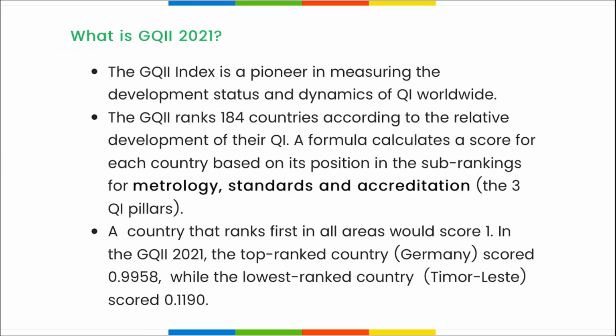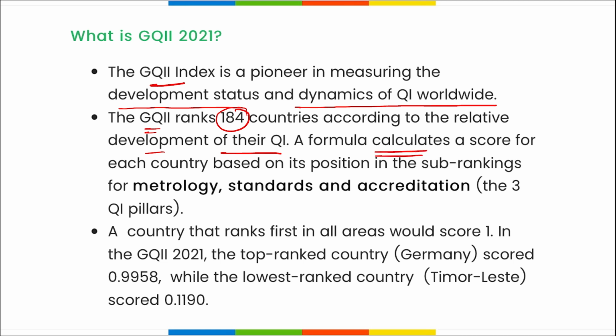Here you can see what is GQII. We just saw the GQII index is a pioneer in measuring the development status and dynamics of quality infrastructure worldwide. The GQII ranks 184 countries according to the relative development of their quality.